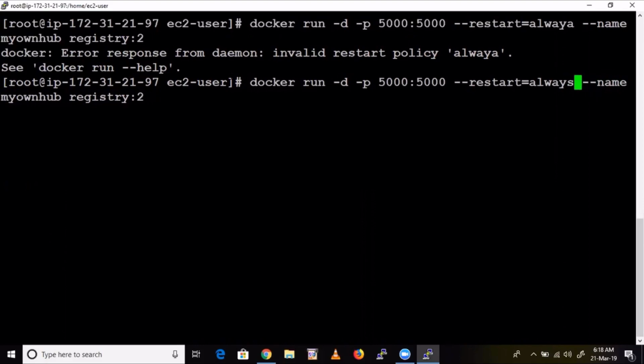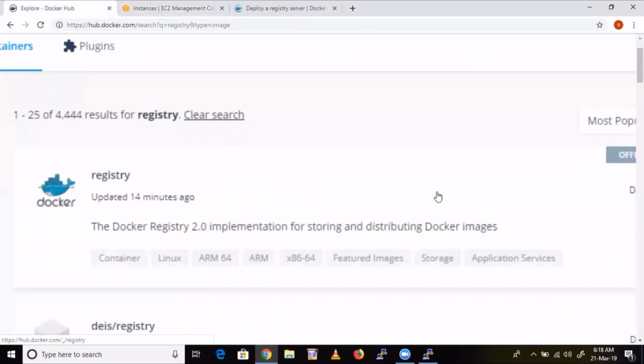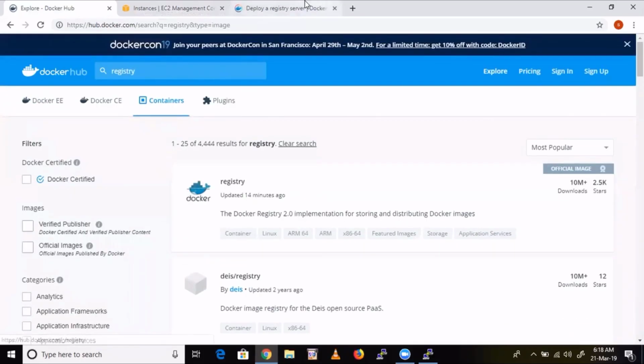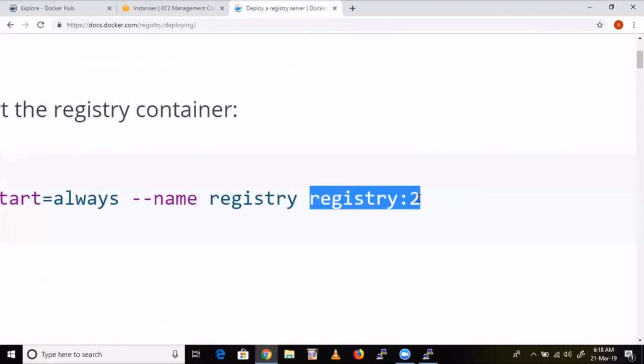Sai, why is it :2? Why the colon? That's the version. Earlier we used to use just registry, now they have released version 2. That's why we are giving 2. In an image name we can give versions as well, like this: put a colon and give the version number. Yes, any version. This is the latest version, that's why we are using it. This is the registry 2.0 implementation, and here they also say to take version 2, so that's the latest one.